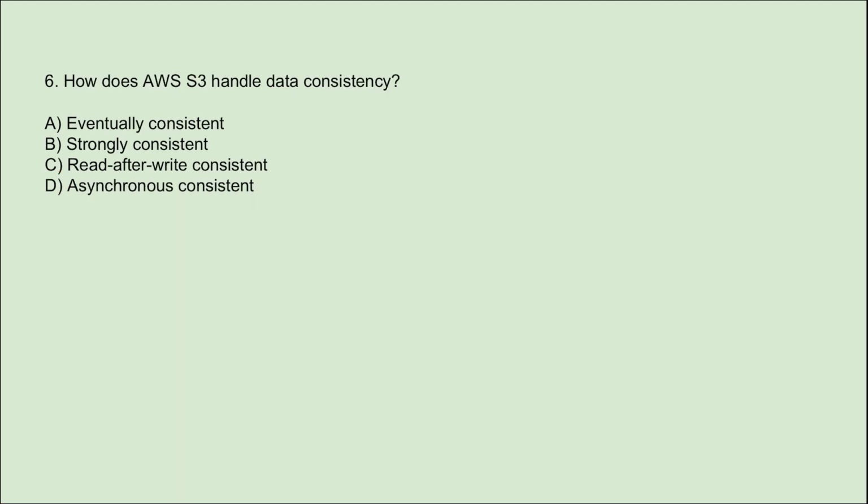Next is, how does AWS S3 handle data inconsistency? So how does it handle it? It is because of the read-after-write consistency feature. AWS S3 ensures read-after-write consistency. This means that after writing data to S3, subsequent reads will return the updated data, and the data is immediately available for reading after writing. And here consistency is guaranteed across all the S3 locations. So this will ensure data integrity as well as accuracy.